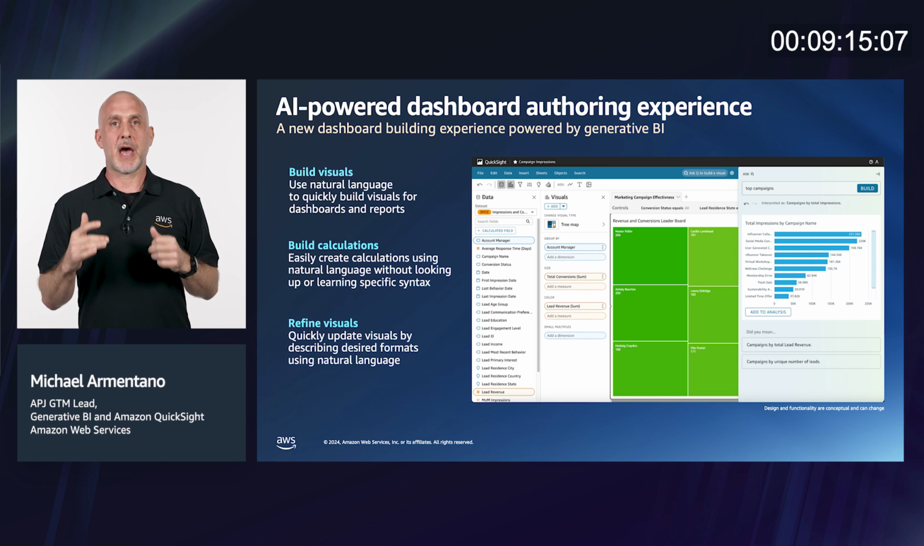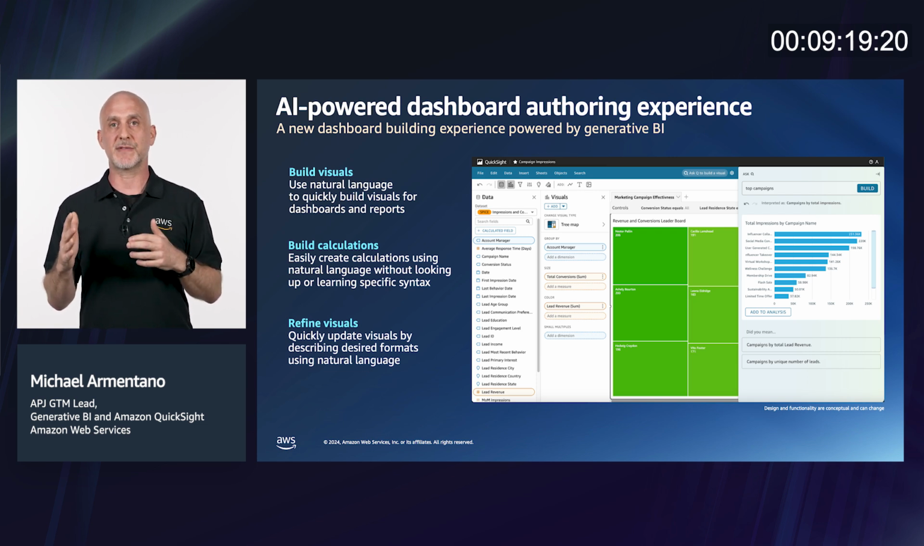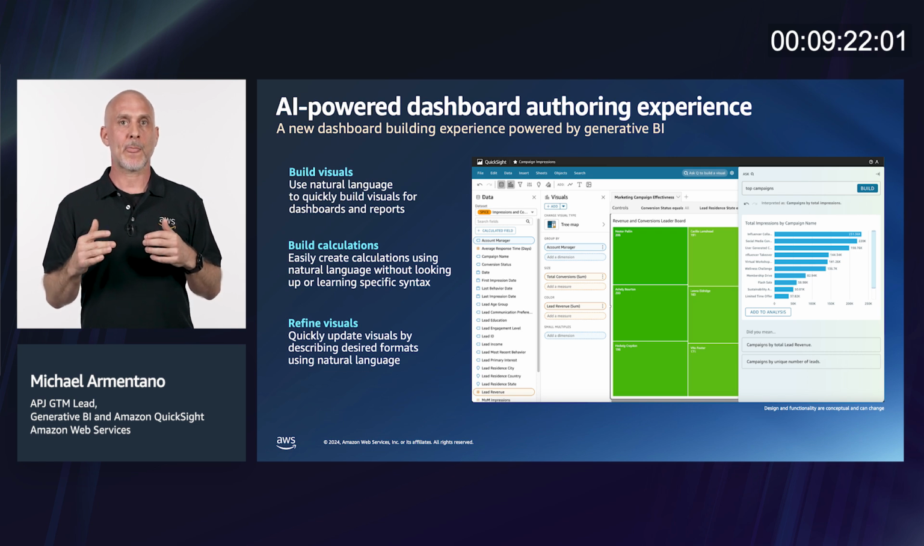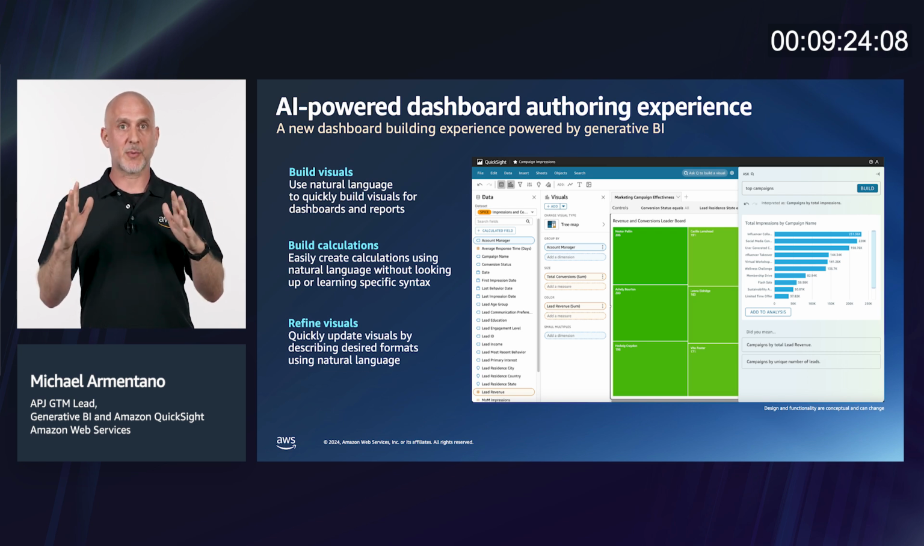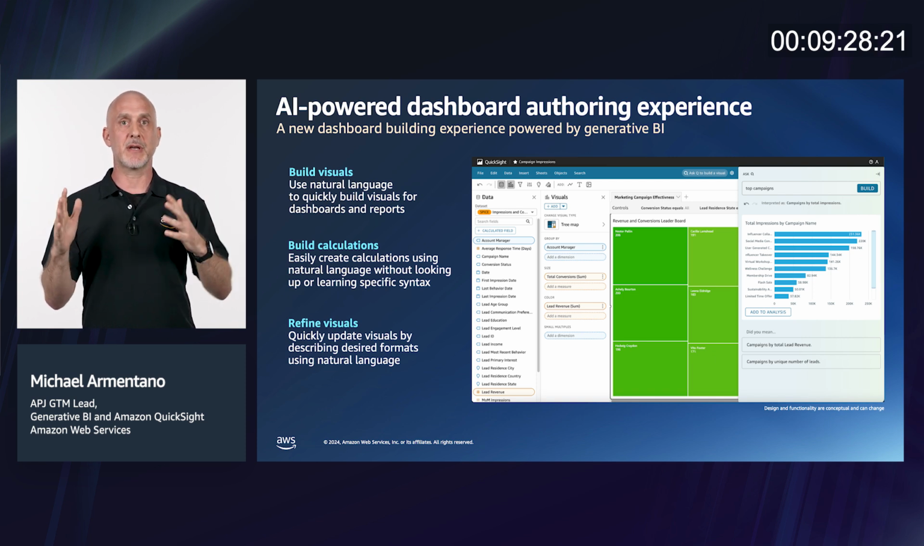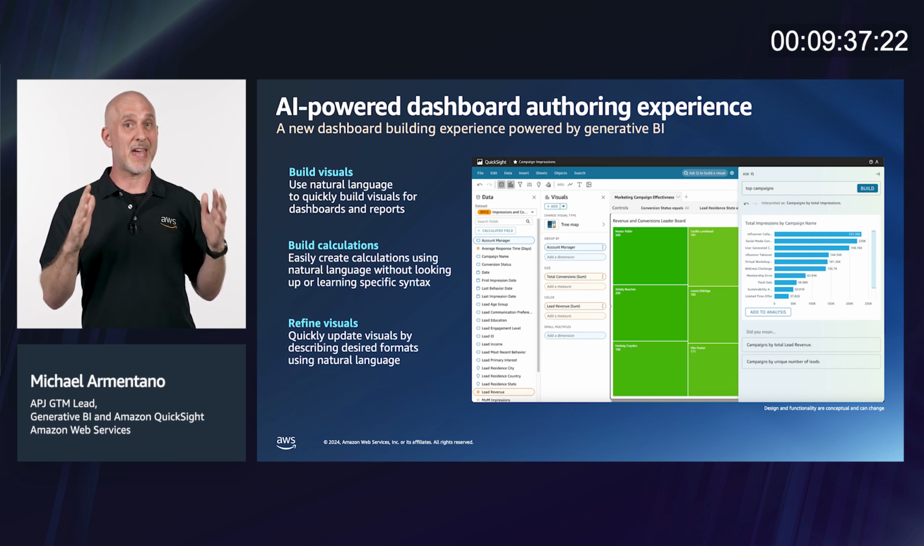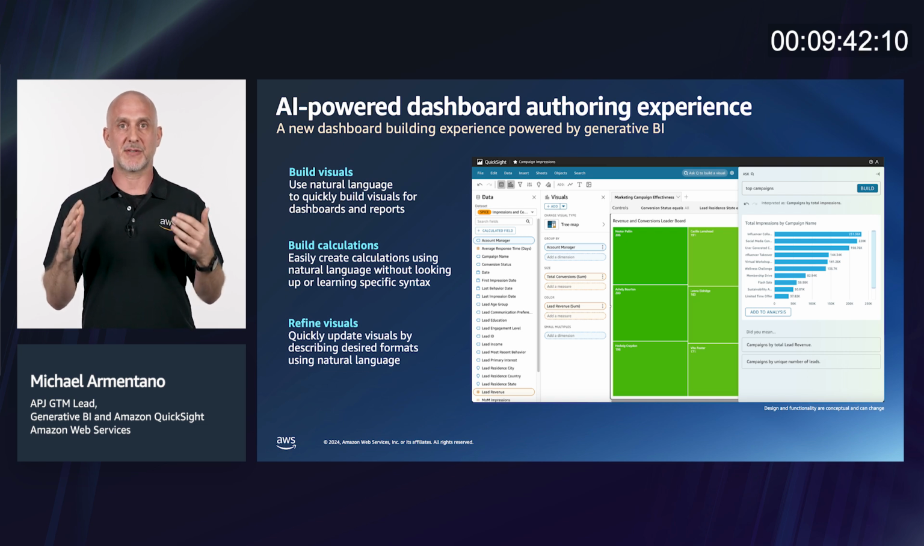First, let's talk about the AI-powered dashboard authoring experience for analysts and builders creating dashboards for business users. Without generative BI, creating a dashboard in QuickSight requires knowledge of the QuickSight interface, and sometimes even the ability to write calculated fields using code. With generative BI, users can create visualizations simply by using language, whether it be vague or precise. As an example, you can see here in this slide, the user has created a visualization just by entering top campaigns as a prompt to Q.